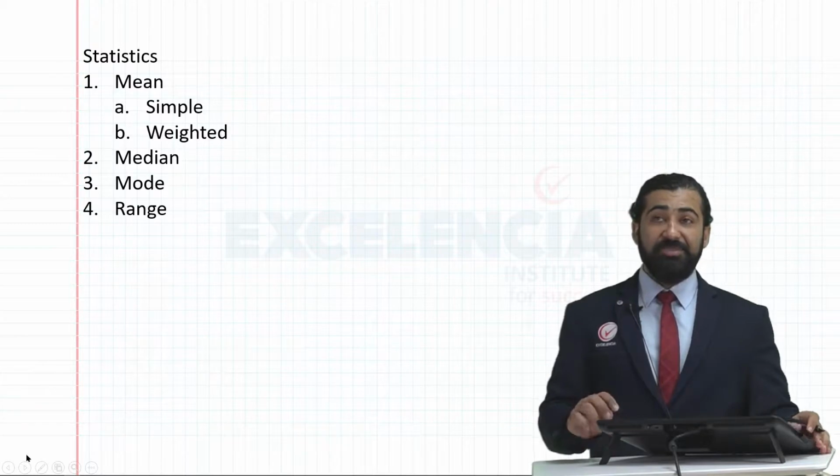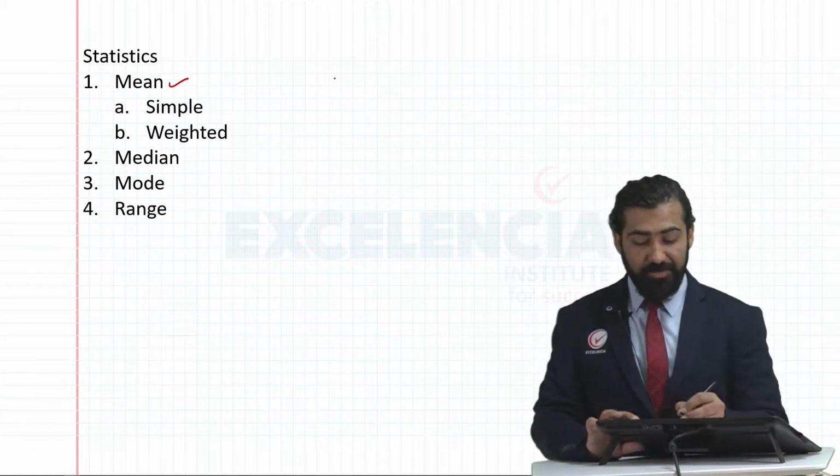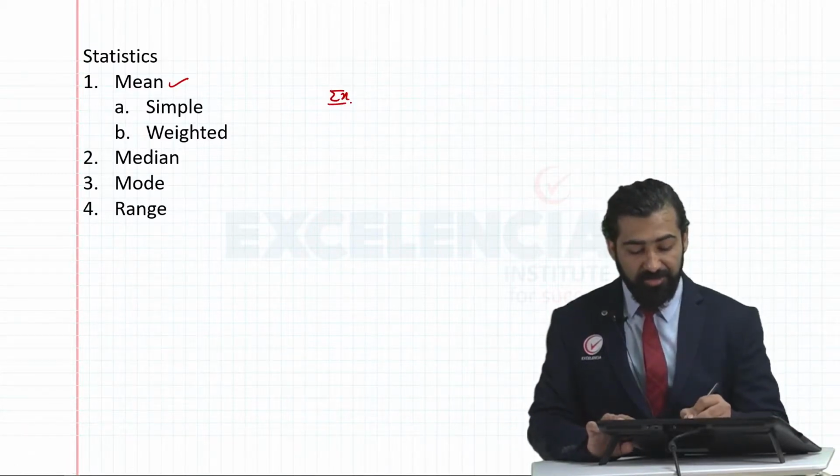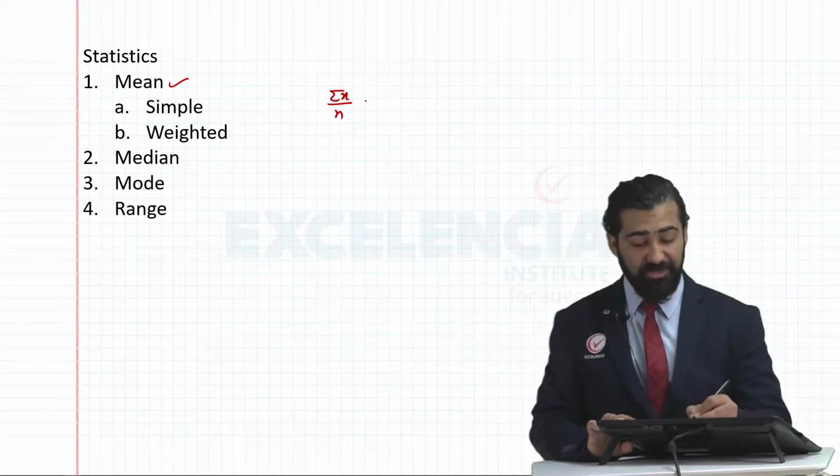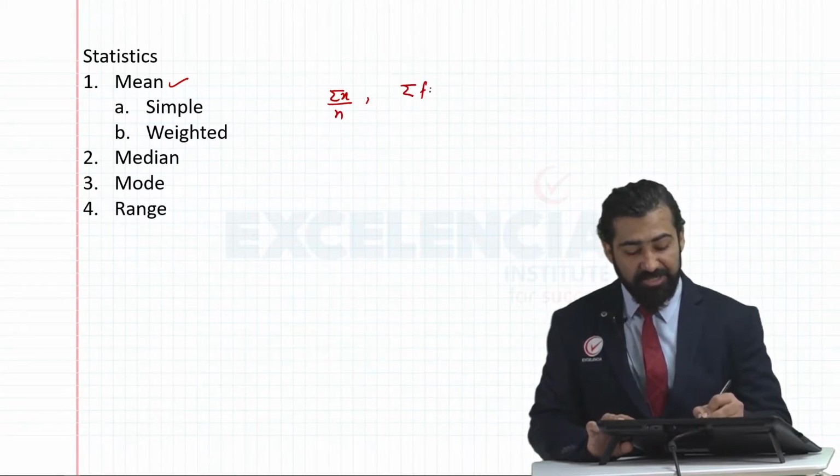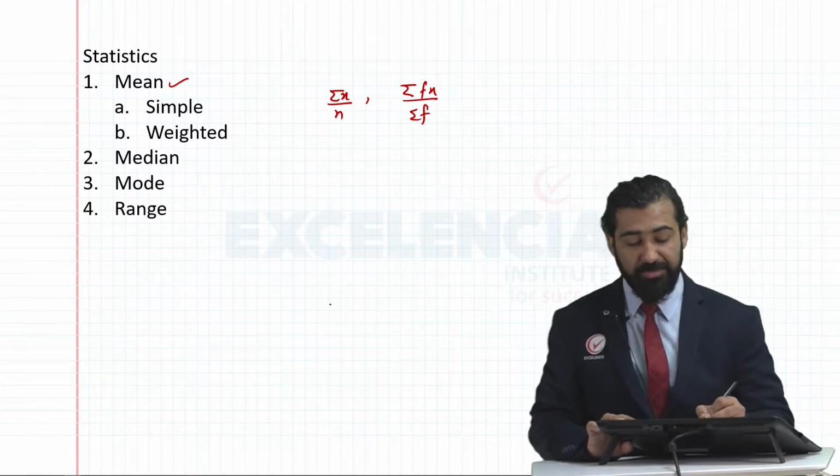Then in statistics, we learned how to calculate mean. For simple mean, we just total up all the values divided by the number of observations. If there were frequencies, then we did summation of f into x divided by summation of f.